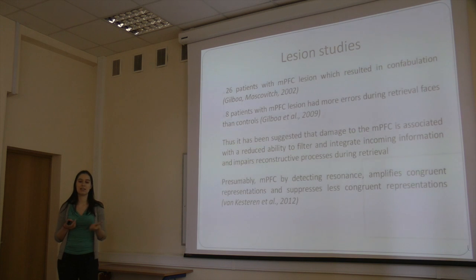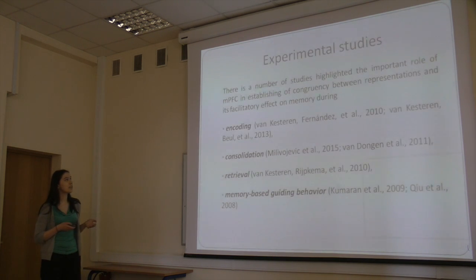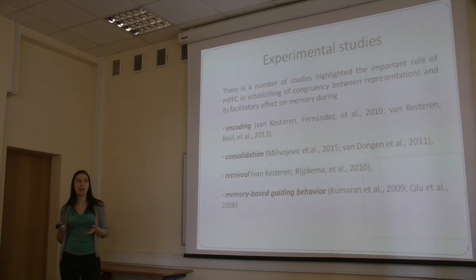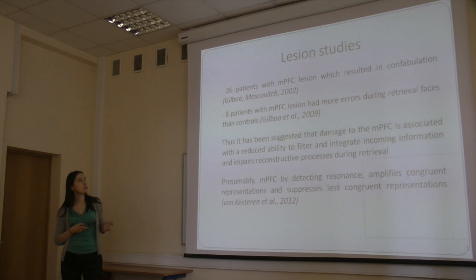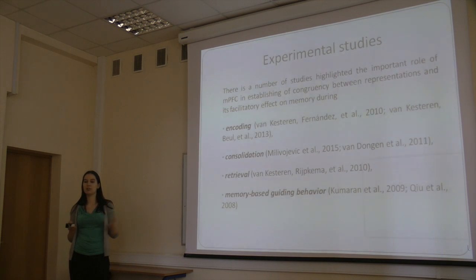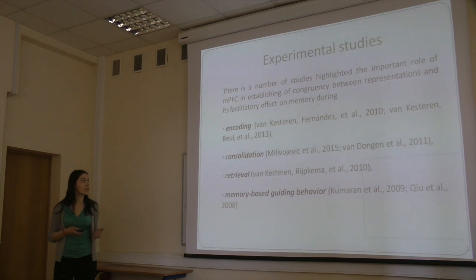It was found that confabulation may be a result of lesions in the medial prefrontal cortex. Experimental studies have also shown that this area is very important for congruency-dependent encoding, retrieval, consolidation, memory-guided behavior, and decision-making. But these studies usually used a correlational approach, and we tried to replicate one of them using non-invasive brain stimulation to establish a causal role of this area in congruency-dependent memory processes.